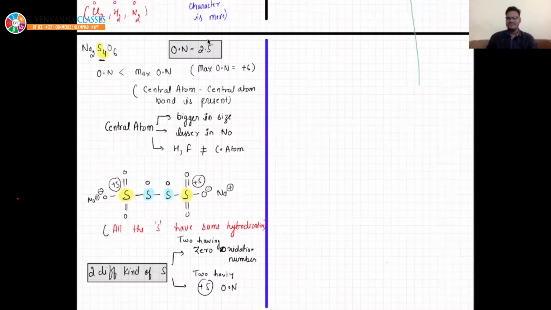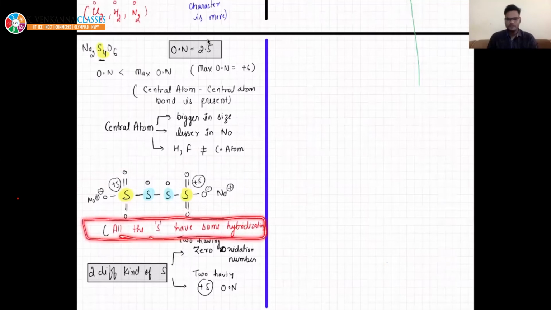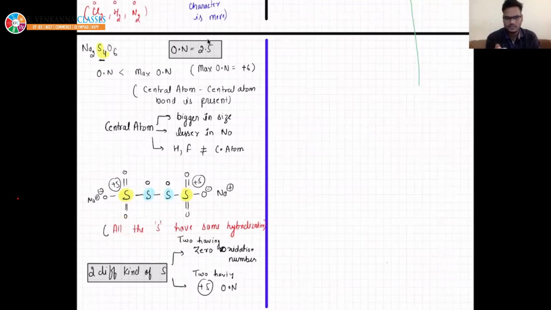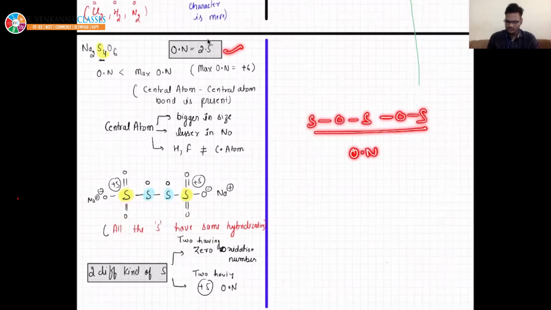Okay. Now I am explaining it once again. To solve this, you need this information. So I have given you this information, right? I have already drawn the structure. I am just giving you a hint that generally structures are of symmetrical nature. And how did I figure out that there is no oxygen in between two sulfur? Why have I not drawn this? It is because the oxidation number of sulfur is coming less than the maximum possible.